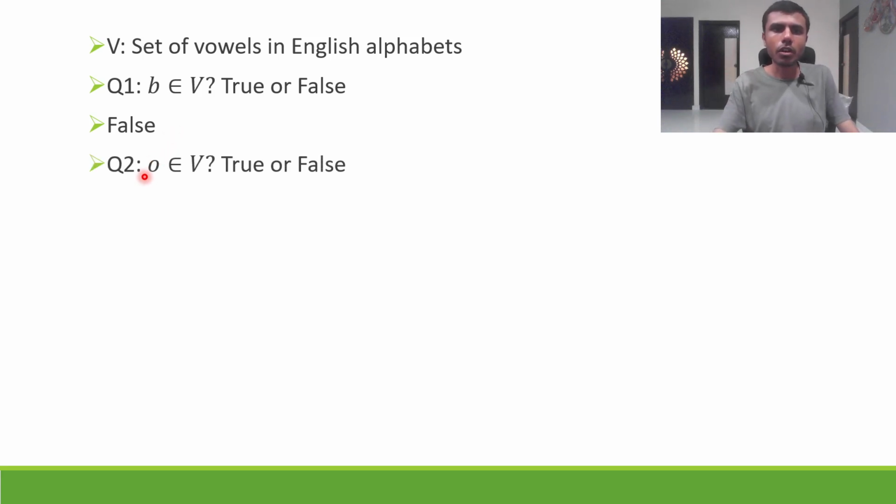Now question 2: o belongs to capital V, true or false? You can think. O belongs to capital V, because what are the vowels? A, E, I, O, U. So o is there in capital V. Now next question.